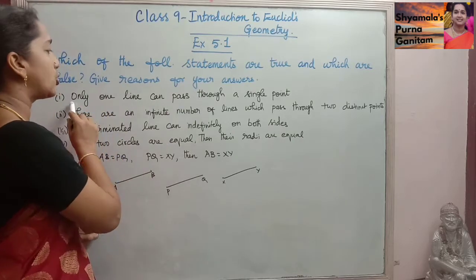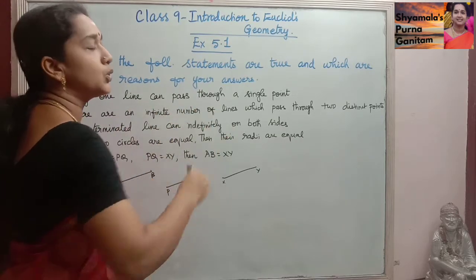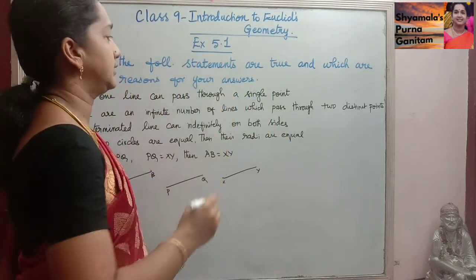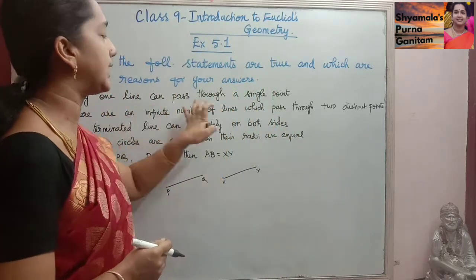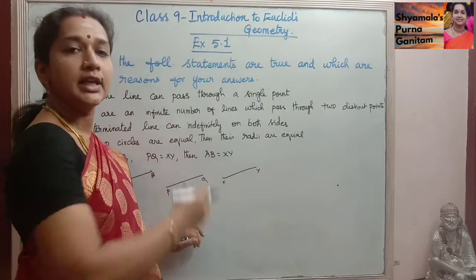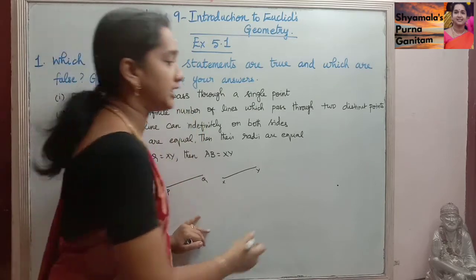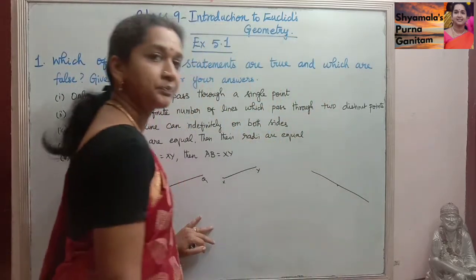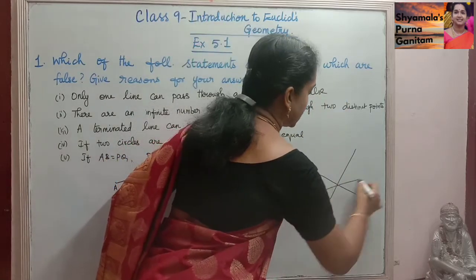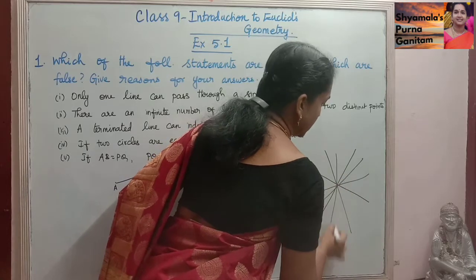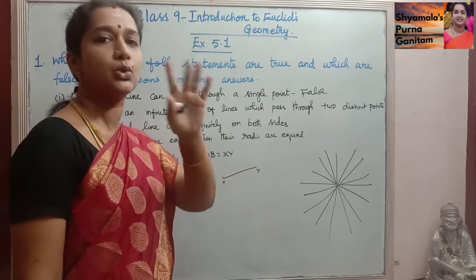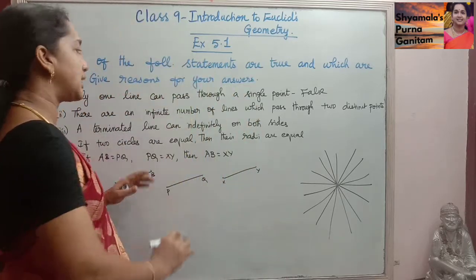Okay, first one is: only one line can pass through a single point. We are asked to find whether this is true or false. So there is a point. If you keep a point here, the statement says only one line can pass through it. Actually this is false. Why? Because there are infinite number of lines that can pass through that single point. So the given statement is false.